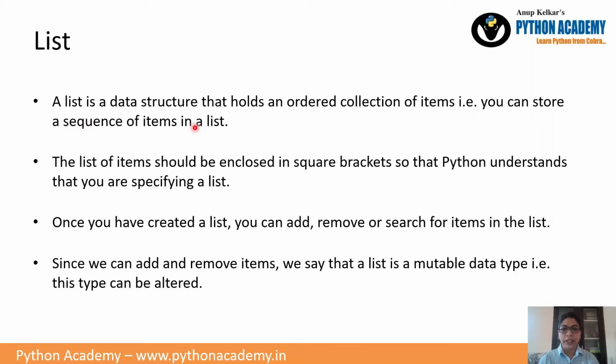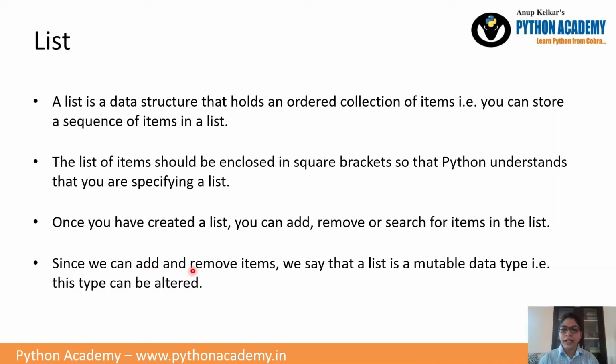Whenever we say ordered collection or sequence, that means a list can have zero or more items in order to be maintained. The list of items should be enclosed in square brackets so that Python understands that you are specifying a list. So the list is a sequence of items enclosed in square brackets and separated by commas. Once you have created a list, you can add, remove or search for items in the list, which means you can manipulate the items inside the list.